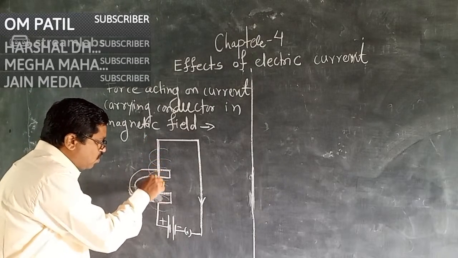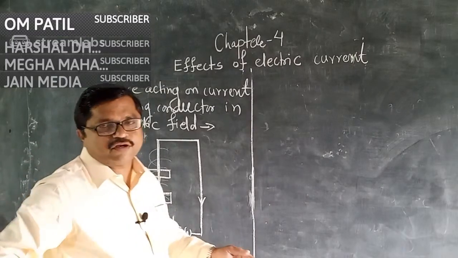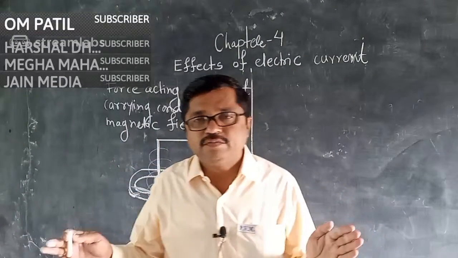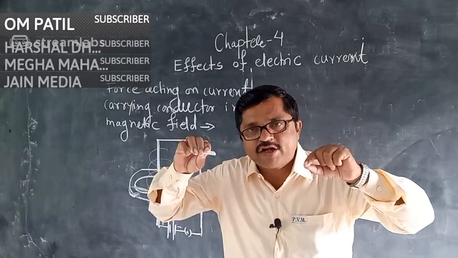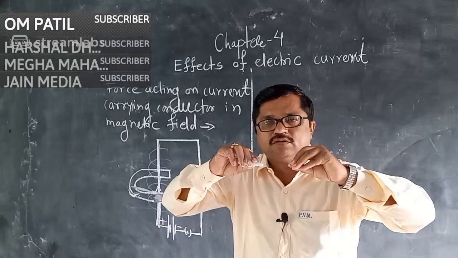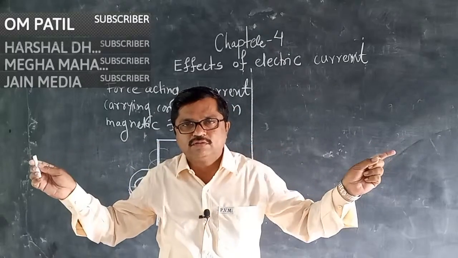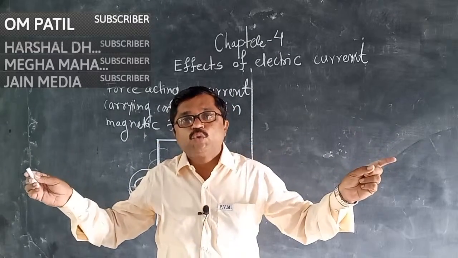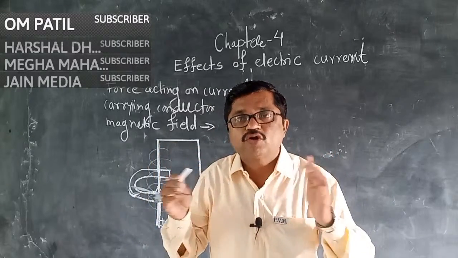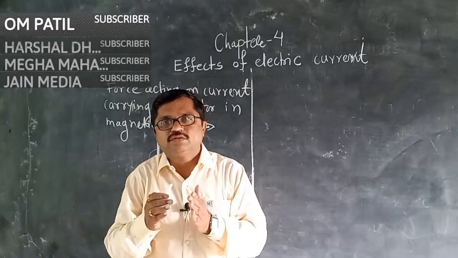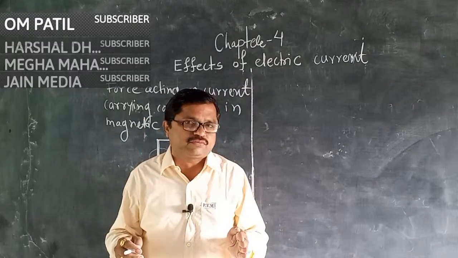Force is exerted on the conductor. And why is the force exerted? Again, we studied. What will happen when two similar magnetic poles are near to each other? They will repel each other. And when two opposite poles of magnets are near to each other, what will happen? They attract each other. You studied these very basic properties of magnets.